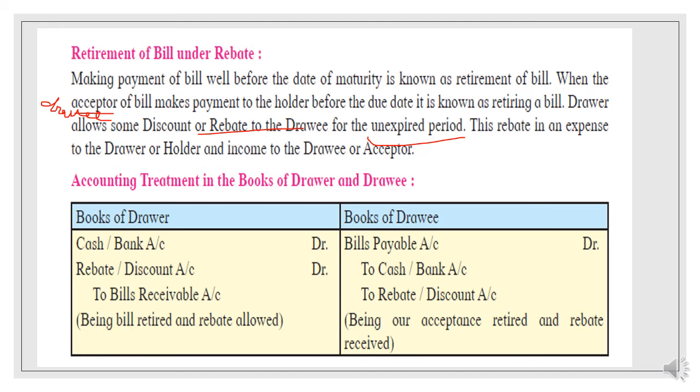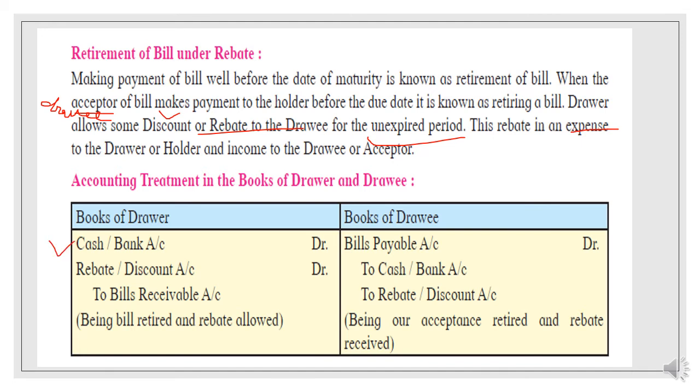So this is known as an exceptional situation in which the drawer will be so happy that he will give some discount to the drawee. This rebate is an expense for the drawer because he will bear the loss, and it will be income for the drawee because he will save that much amount. So the journal entry for this is very simple.